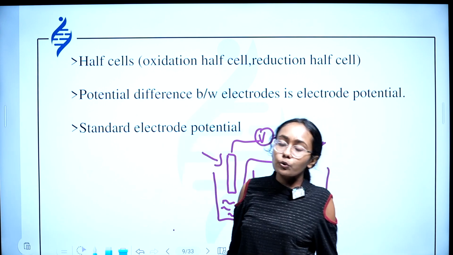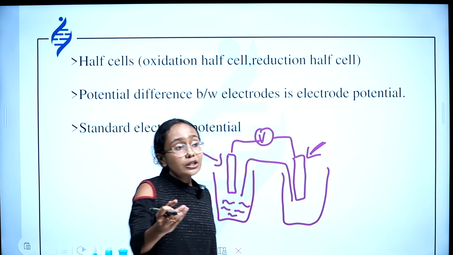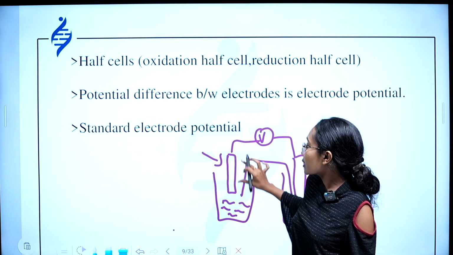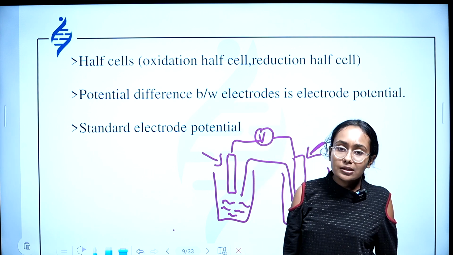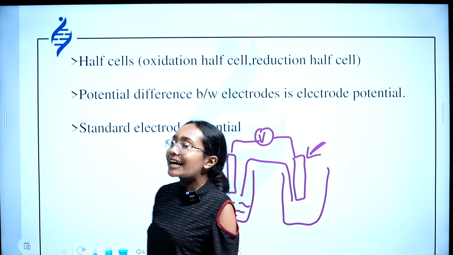What is electrode potential? You will be asked for 1 mark or 2 marks: define electrode potential. So you should be able to define what electrode potential is. Electrode potential is a potential difference between the electrode and electrolytic solution. Hope it's clear.